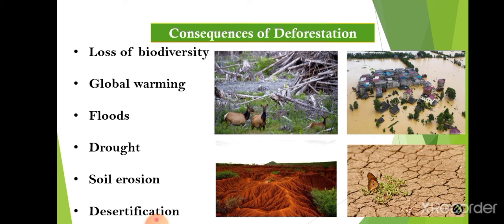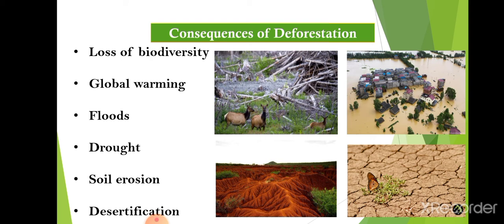One more reason is deforestation. Because of deforestation, the groundwater level also gets lowered, and the capacity of the soil to hold water is also reduced. So the movement of water from the soil surface into the ground slows down, and in the absence of trees and their roots, water is not able to infiltrate into the soil. Because of this, in the rainy season, water flows over the soil and brings about floods.